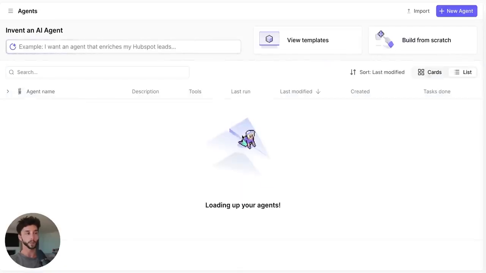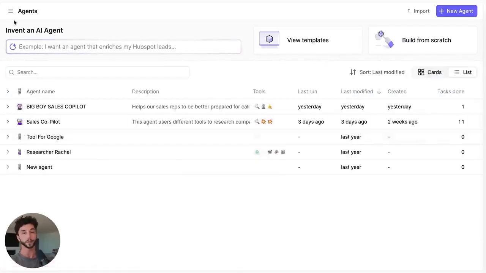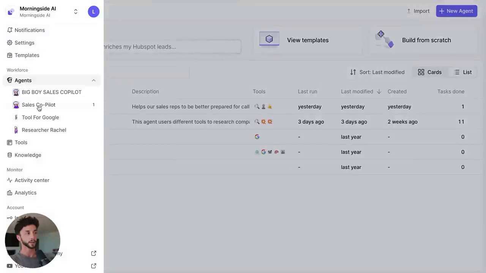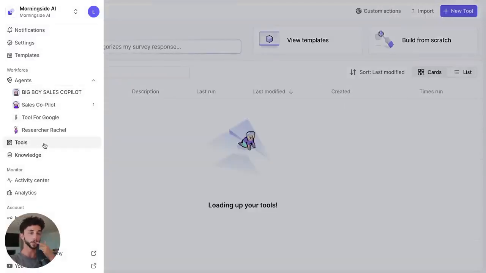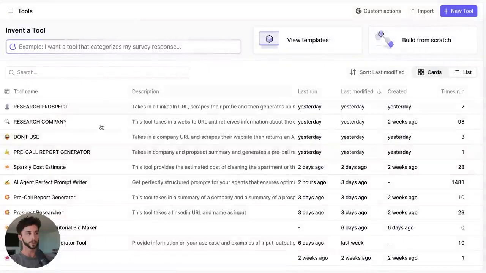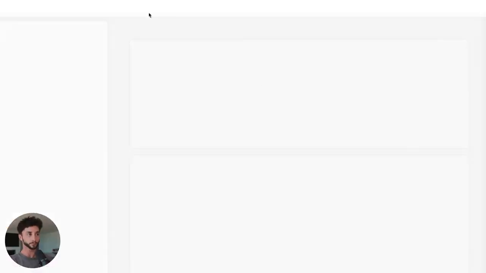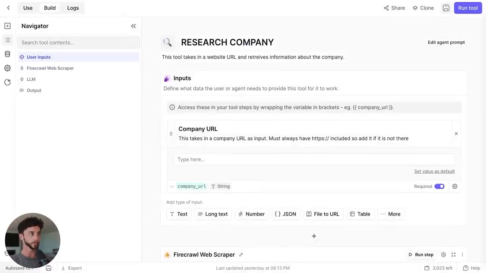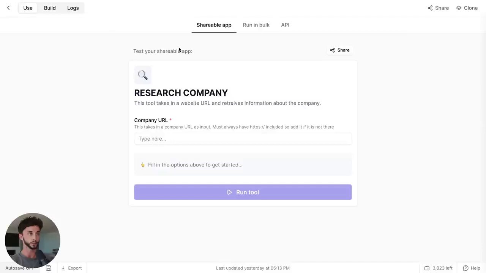And we're going to find the company researcher tool that we made with Relevance. And now you're going to start to see how this all fits together. That building tools in Relevance can also be an extremely useful skill in all areas of AI automation, because now I can come onto Research Company and not only can I use it here, this is why I think Relevance is such a great platform.